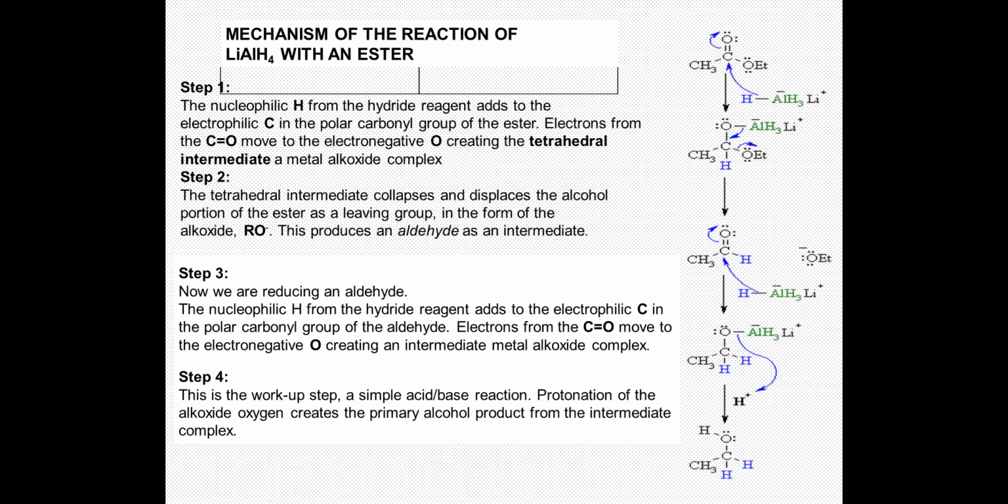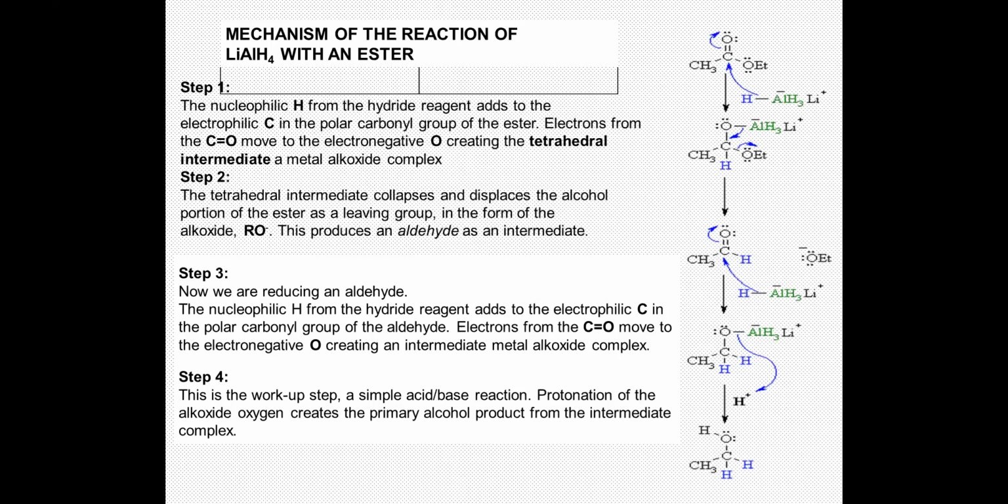Now let's see the mechanism of action of lithium aluminum hydride in its conversion of esters into the corresponding alcohol. It's basically a multi-step reaction, but the starting point is the same. What is the first step? It's a nucleophilic attack: the hydride ion, H-, from lithium aluminum hydride attacks the polar carbonyl carbon of the ester.